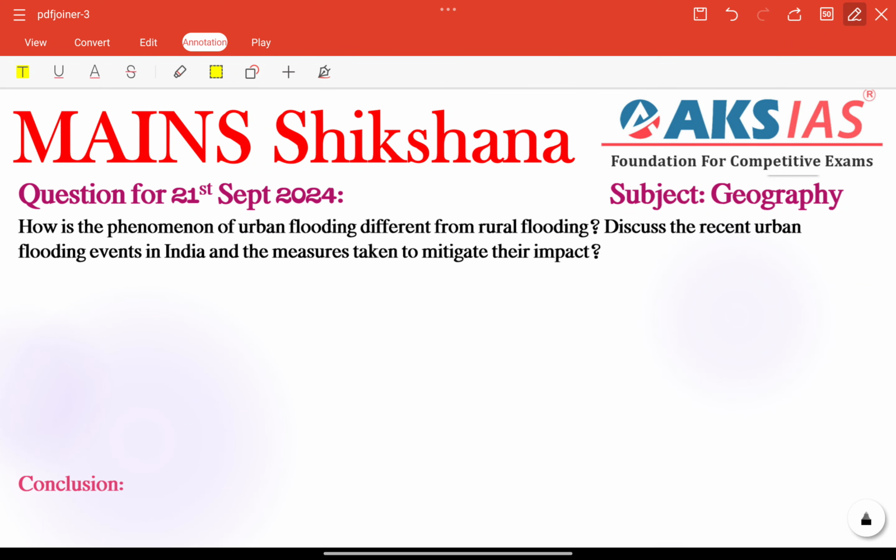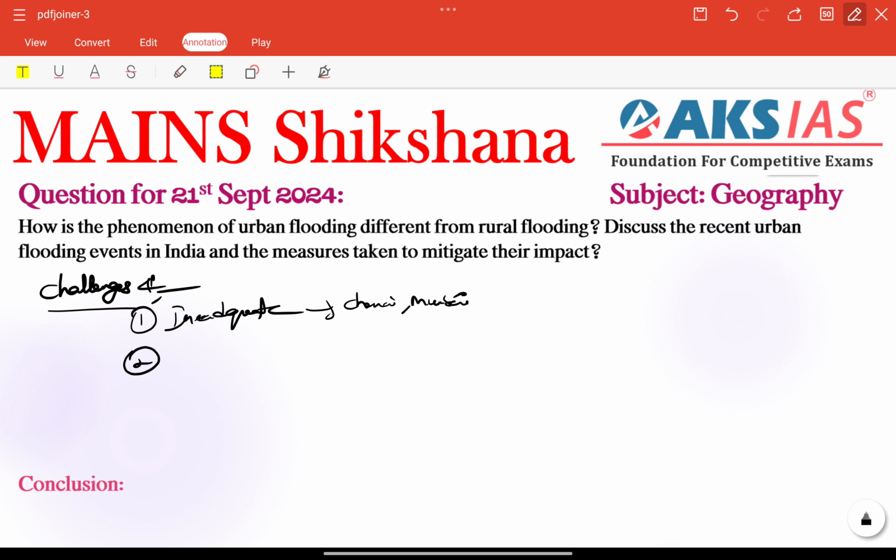Other than that, we need to include some challenges here, or needed measures, we can combine them here. Inadequate drainage system is very important. It is the major cause for Chennai and also for Mumbai.